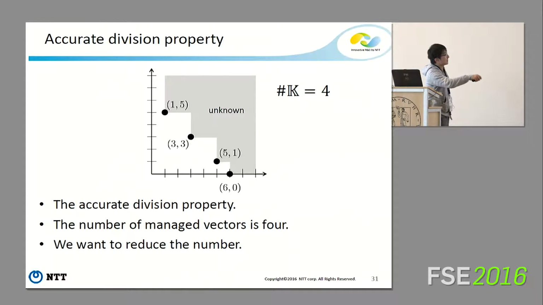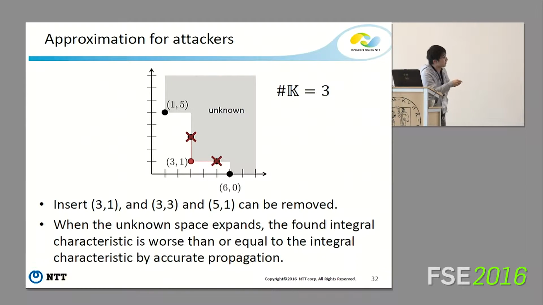Now this is the accurate division property: 1, 5, 3, 3, 5, 1, 6, 0. The number of vectors k is 4, and we want to reduce the number of vectors. The first method is approximation for attackers.